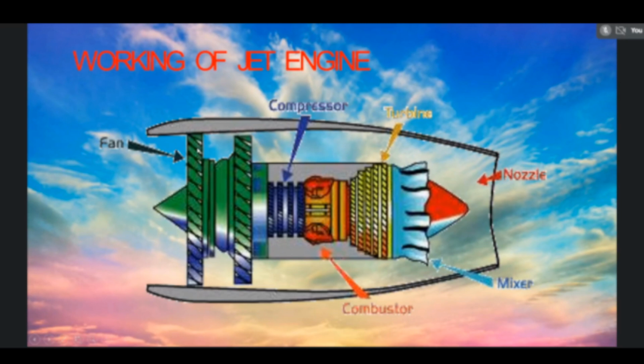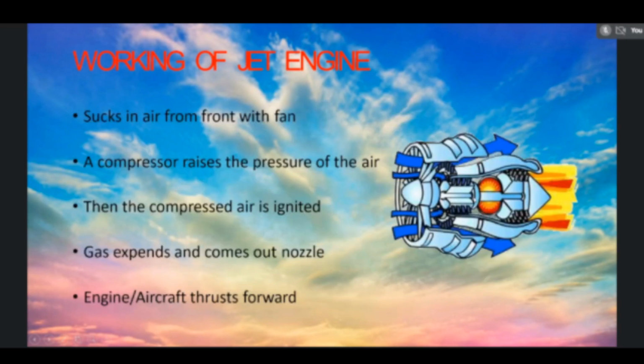At the same time, these gases produce the power in the turbine, which is used to propel the compressor and also the fan, because the fan, compressor and turbine are fixed on the same shaft of the engine. Then finally, when the expanded gases enter the nozzle, high velocity gases will be produced.